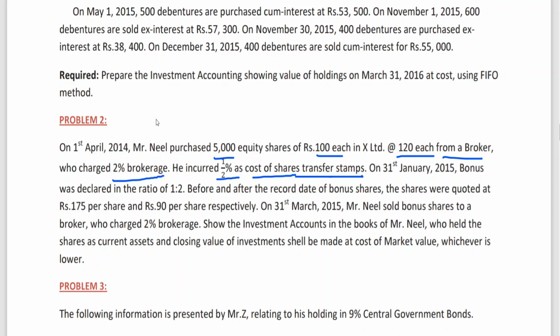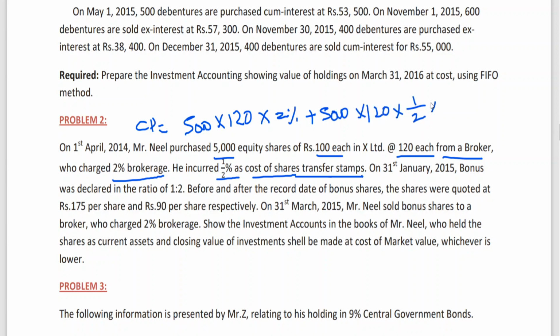Cost price of shares is equal to 5,000 shares into 120 into 2% plus 5,000 into 120 into half percent as cost of share transfers.